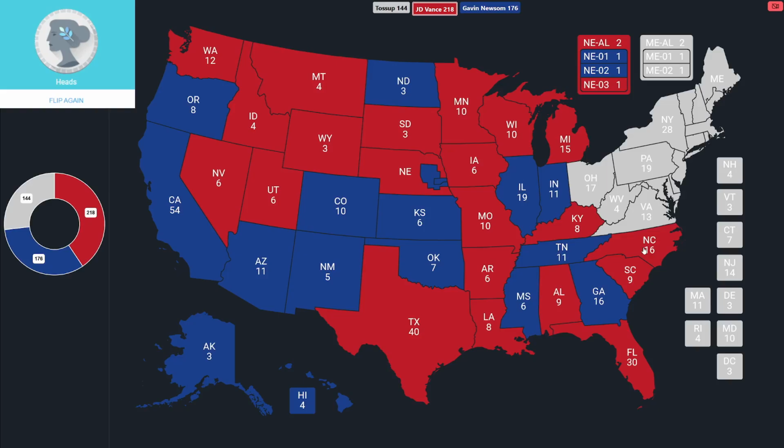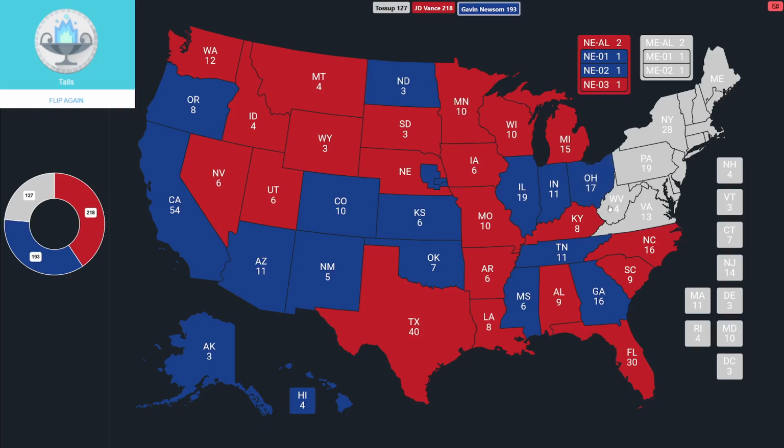The next flip is Vance's home state of Ohio. 17 votes in the Buckeye State. Newsom doesn't want to fall too far behind. Let's do the flip. This state is tails for Gavin Newsom. So Newsom embarrasses Vance here a little bit, but Vance is still ahead by 25.